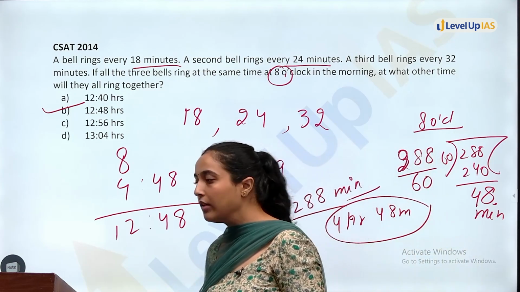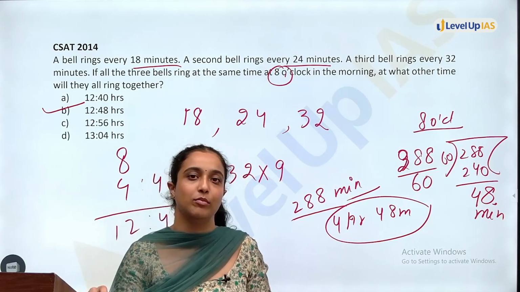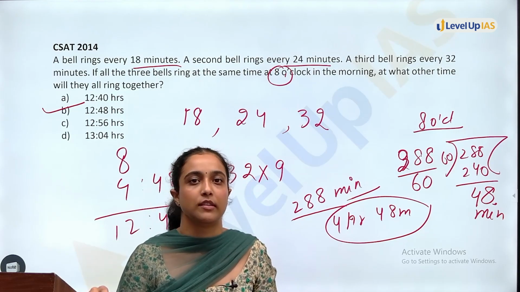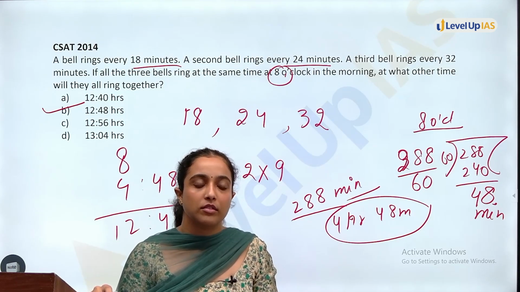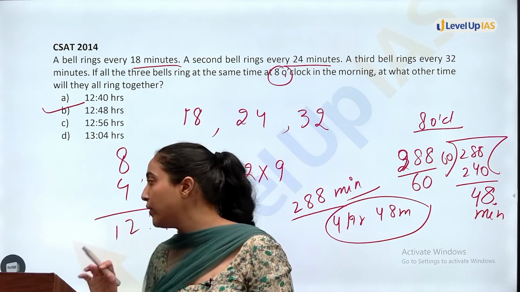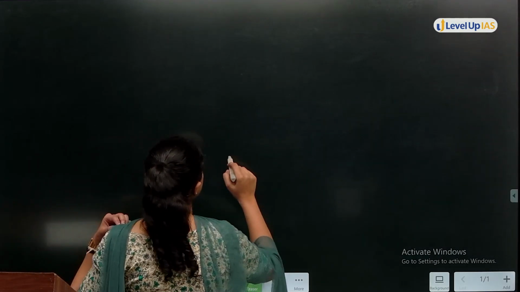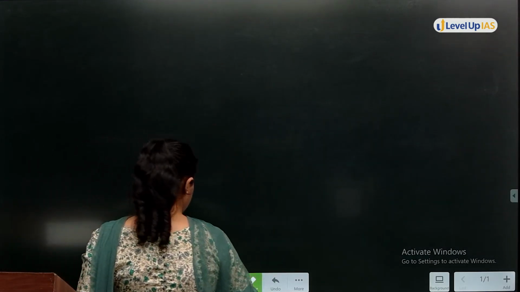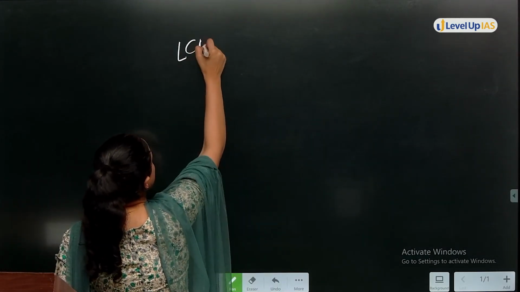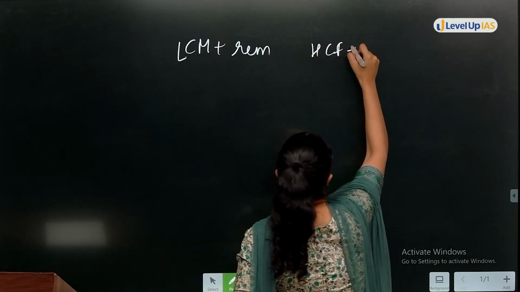So this was for your topic of factors, multiples and divisibility. These were all the questions. But now we will come to the conclusions that we have drawn till now from 2024. Very important. First thing was LCM plus remainder, HCF plus remainder.